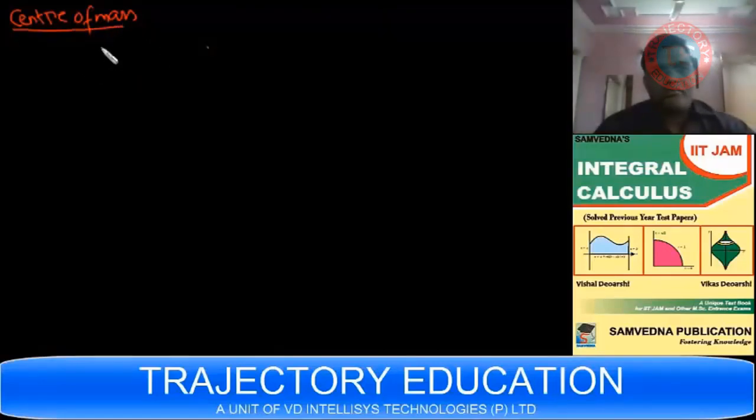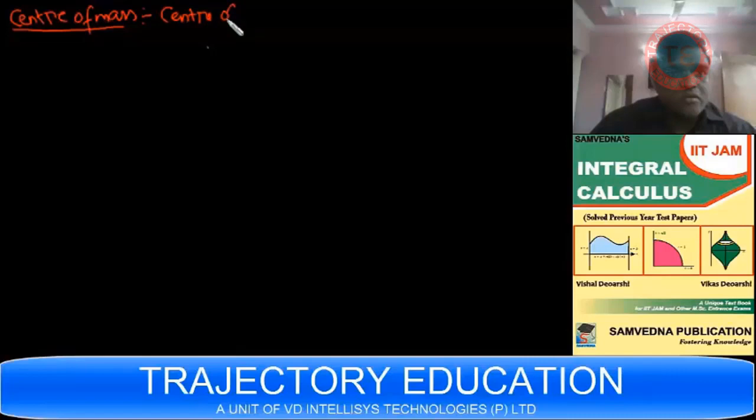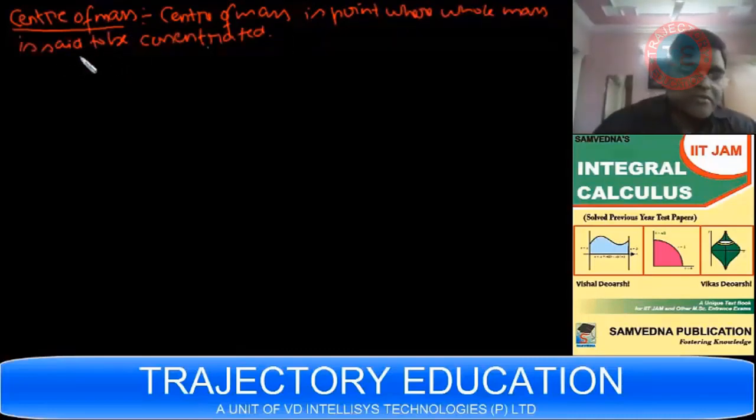Center of mass. What is center of mass? For any body, the center of mass is a point where the whole mass is said to be concentrated. This is how we define center of mass.